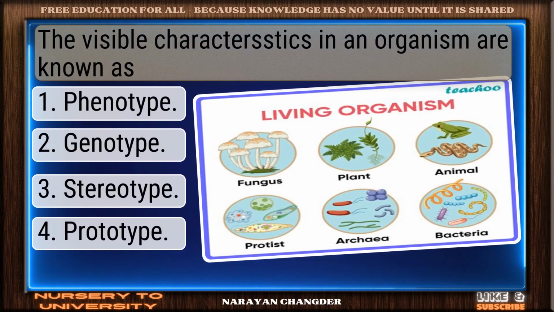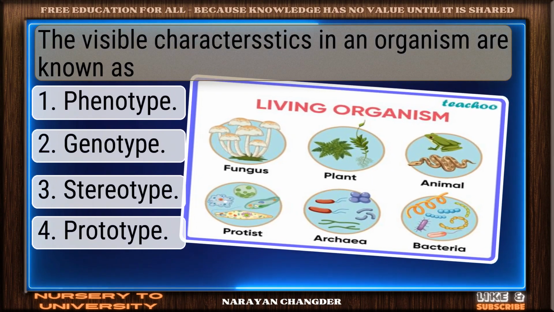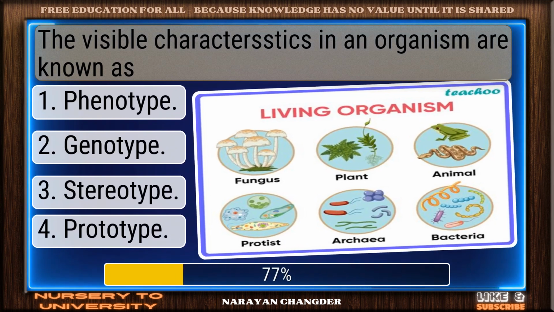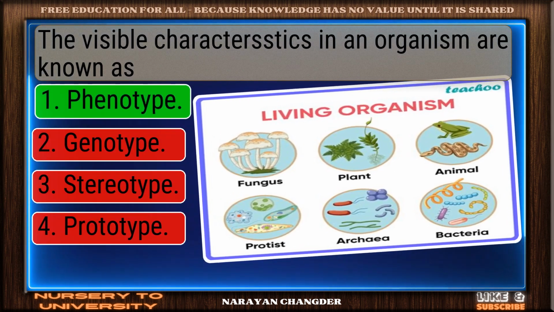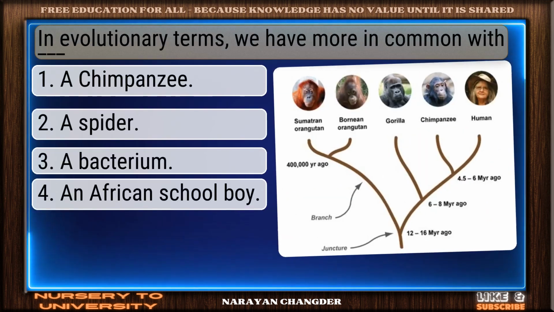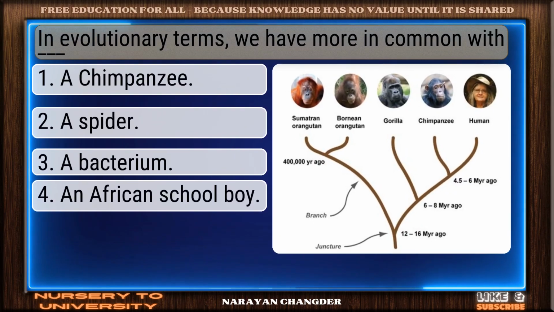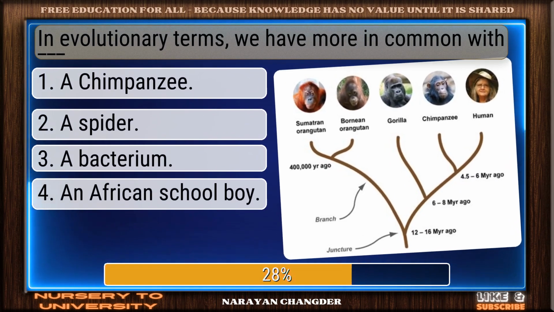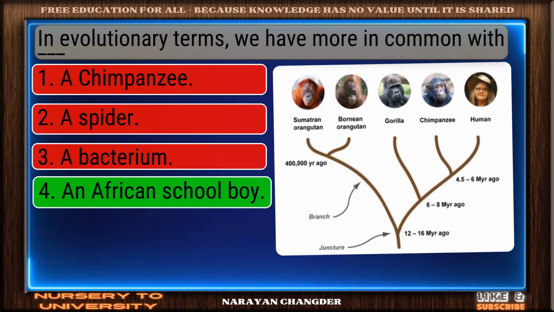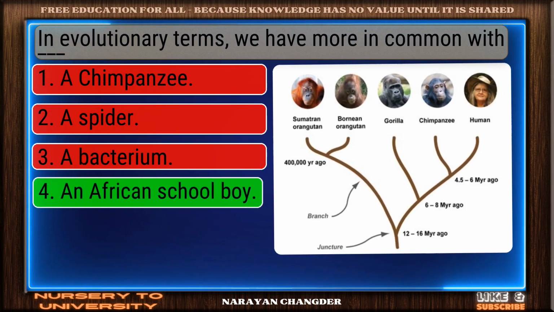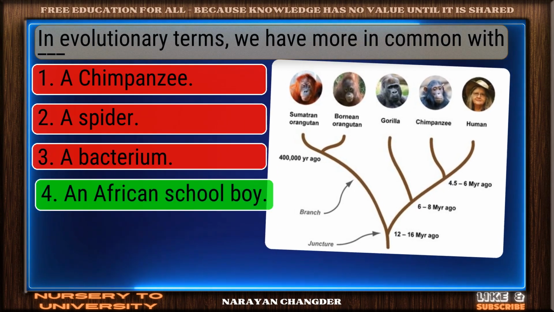The visible characteristics in an organism are known as. Well reasoned. Phenotype is correct. In evolutionary terms, we have more in common with. You got it. An African school boy fits.